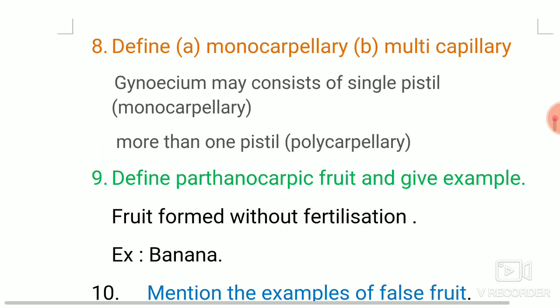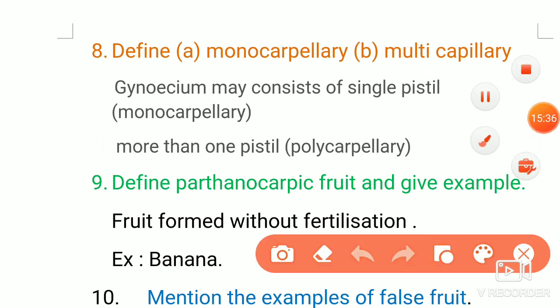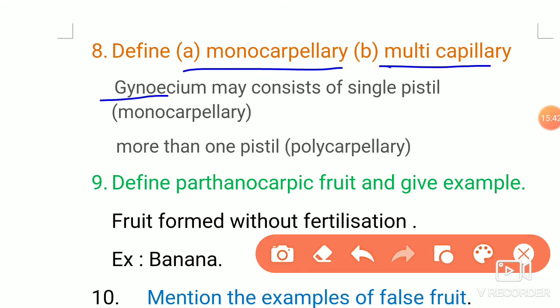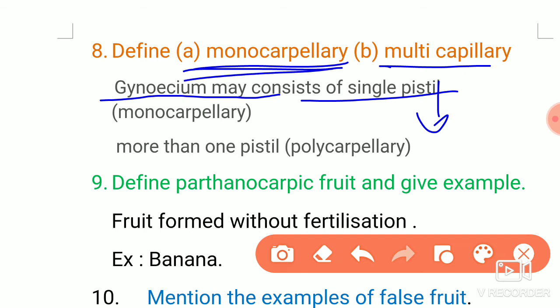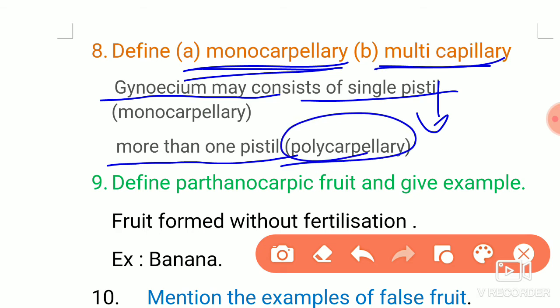The next question is, only definition you have to write here. Define monocarpellary, multicarpellary. Gynoecium consists of a single pistil. If there is only one pistil, it is called monocarpellary. If the flower contains more than one pistil, 2, 3, 4, like that, it is called multicarpellary or polycarpellary. Both are same, multicarpellary and polycarpellary. So this is only the definition you have to write.